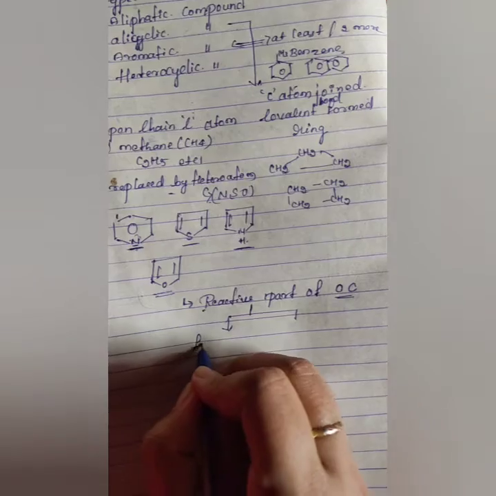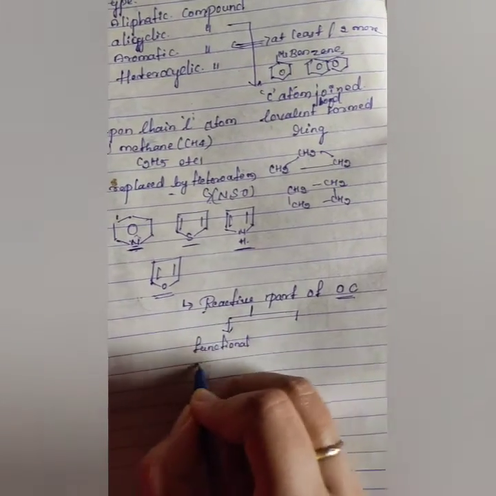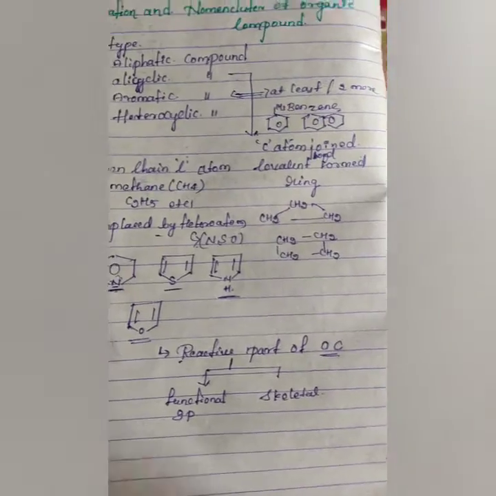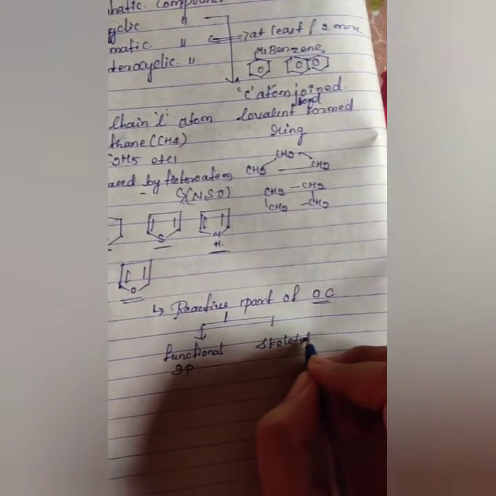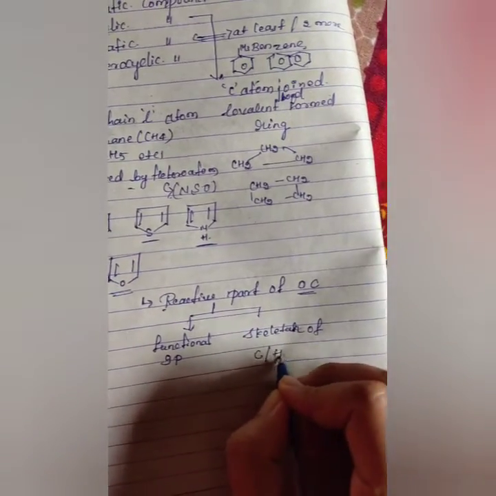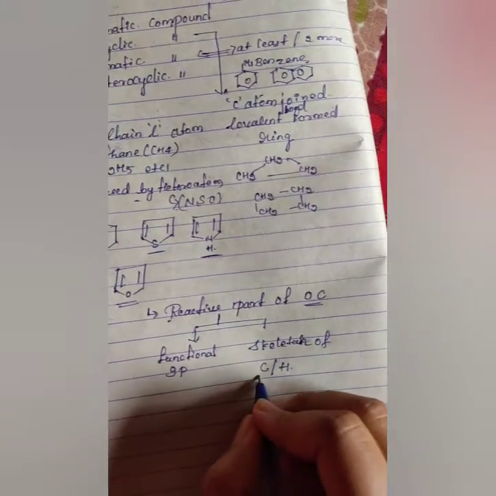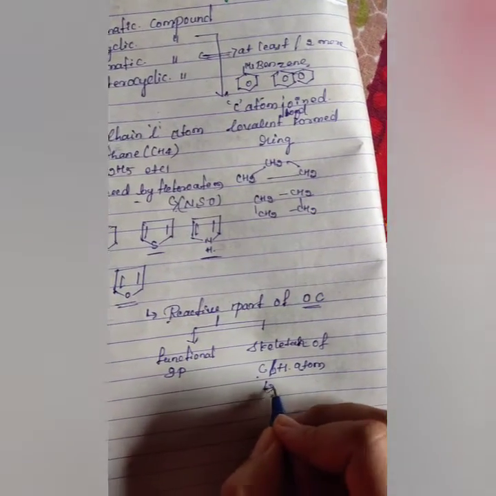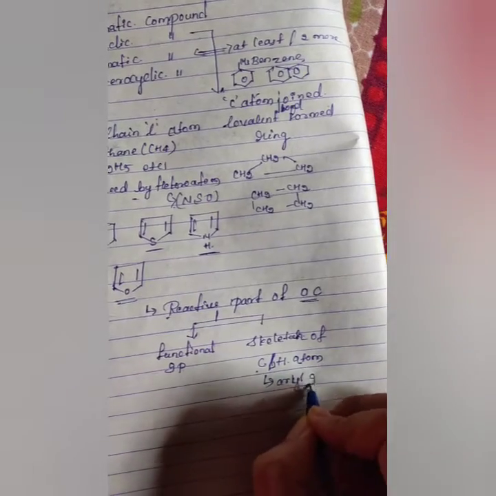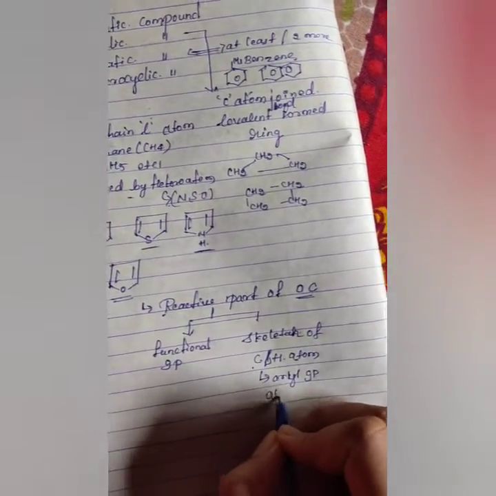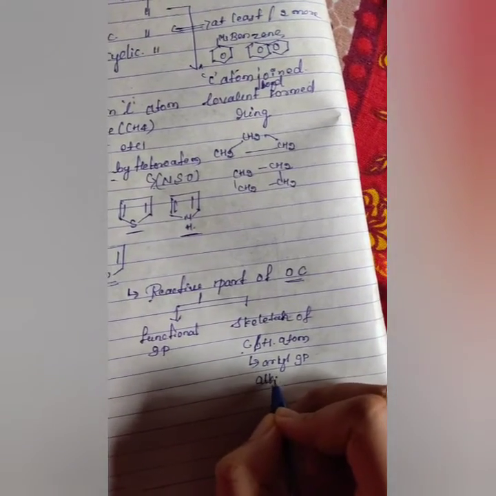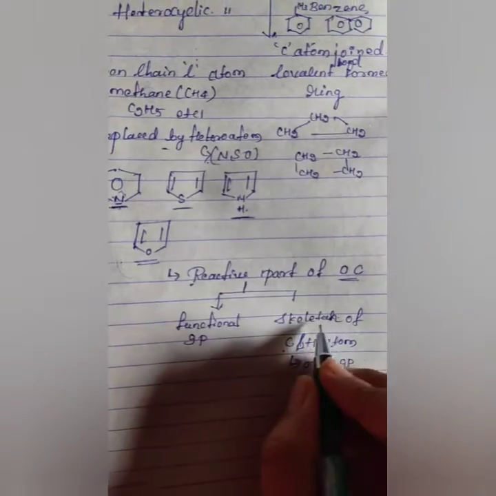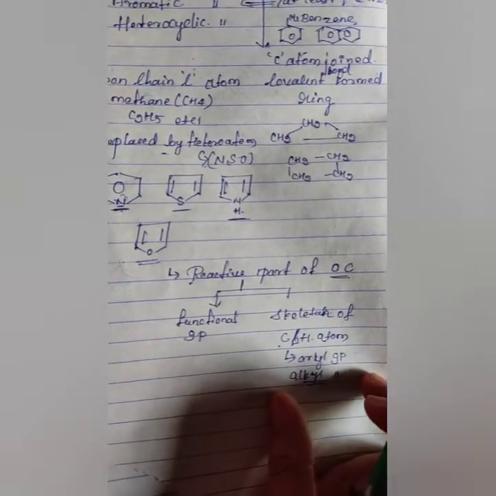One is the functional group, and another is the skeleton. The skeleton of carbon and hydrogen atoms is called the aryl group or alkyl group. And what is the functional group?